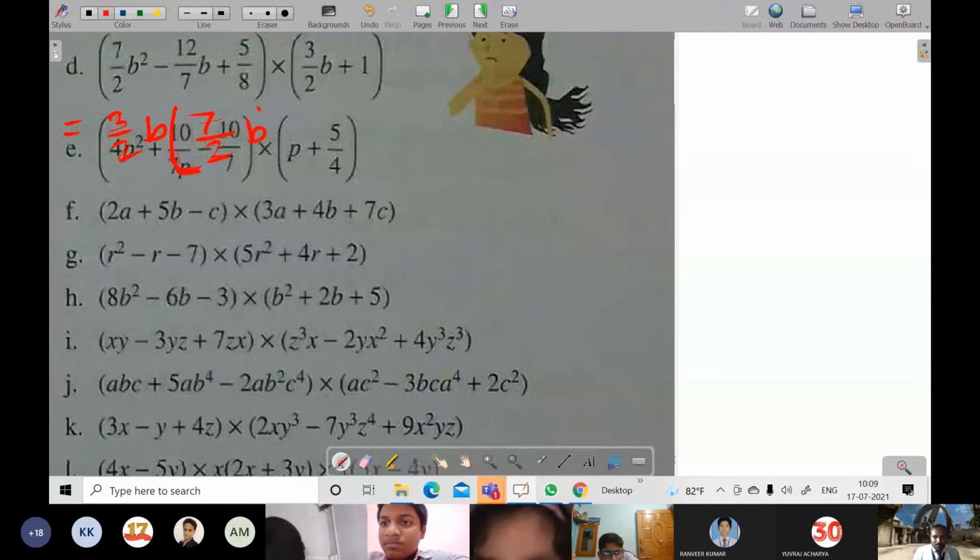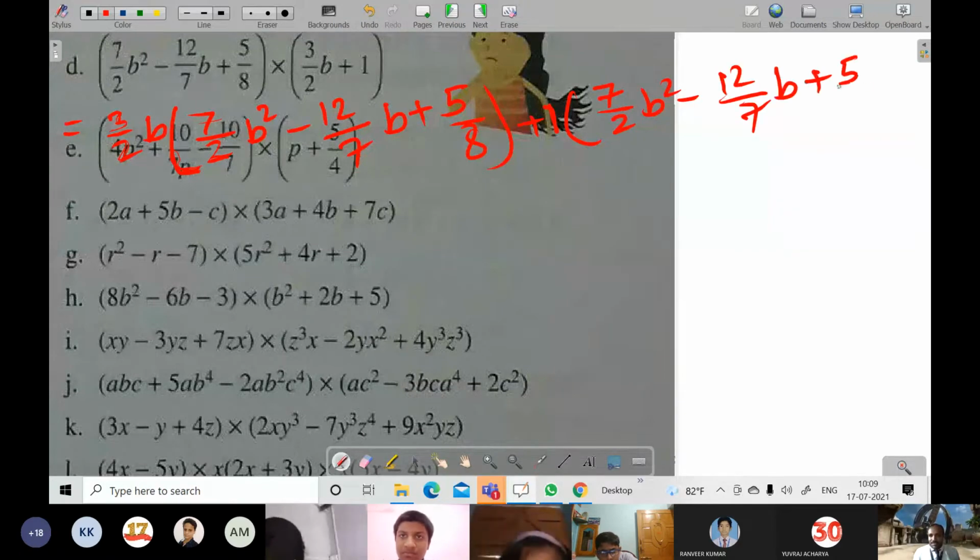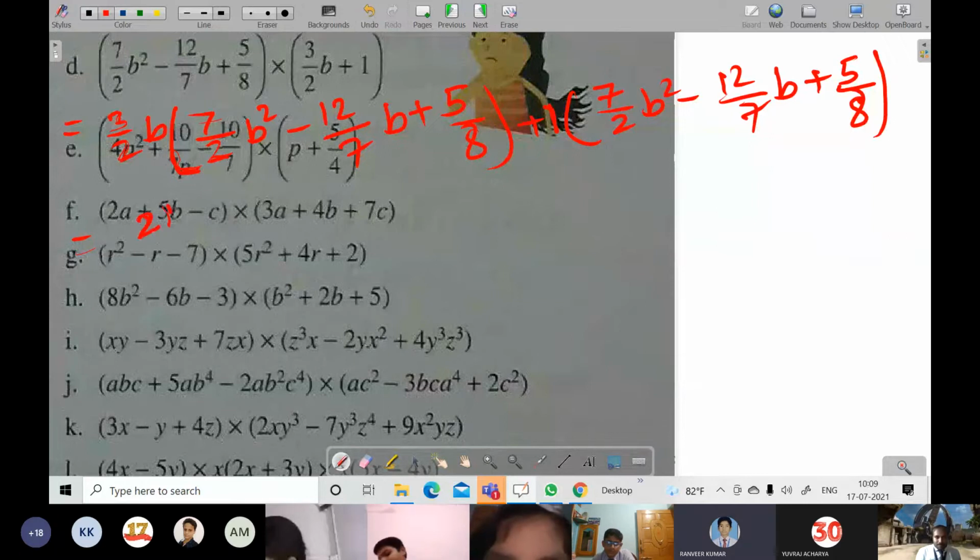7 by 2 b square minus 12 by 7 b plus 5 by 8, again plus 1 times 7. This is it: 7 by 2 b square minus 12 by 7 b plus 5 by 8. Now while multiplying with 3 by 2, of course it will become 21 by 4 b cube. Yes, 21 by 4 b cube.